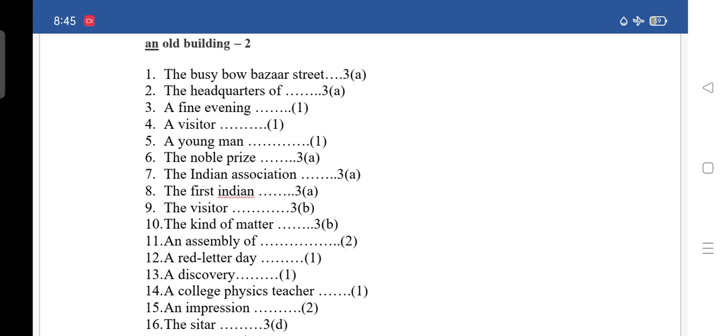Next is sixteen, the sitar, for that you have to write 3D. Generally, if you have observed, if it is starting with a, we are giving 1. If it is starting with an, we are giving 2. And if it is starting with the, depending on the sentence, we are giving 3A, 3B, 3C, and 3D.